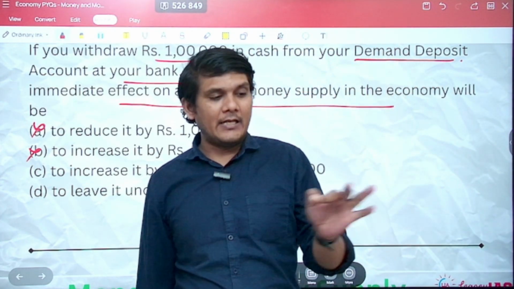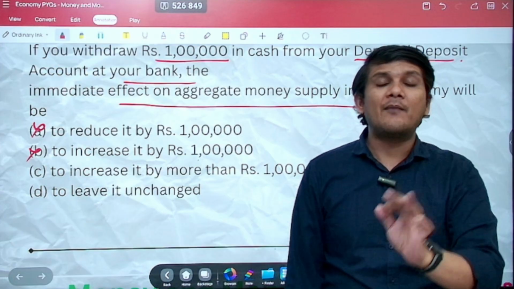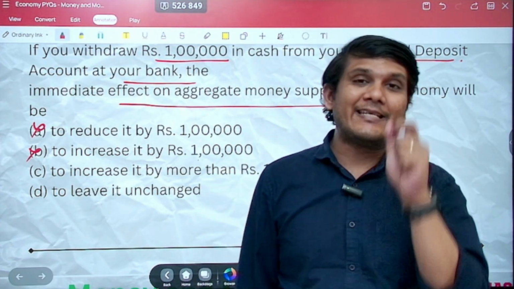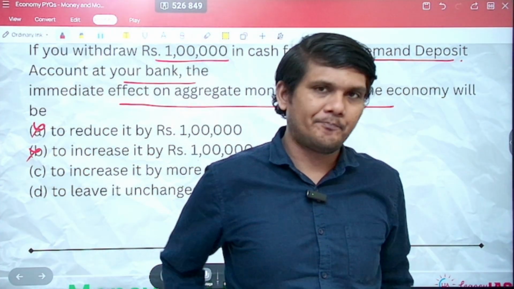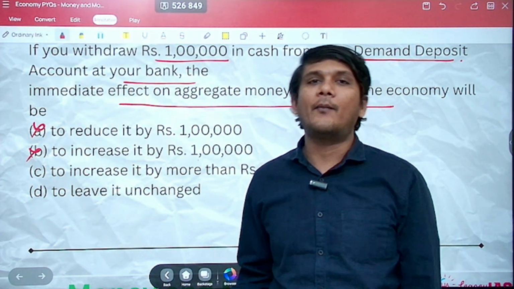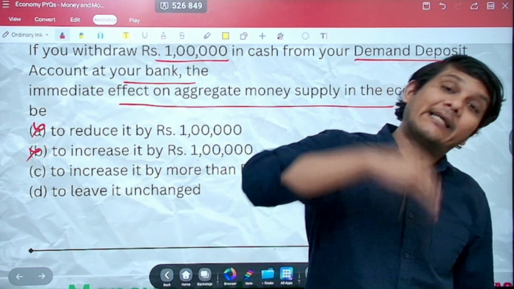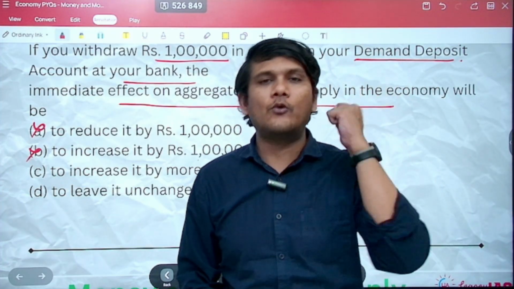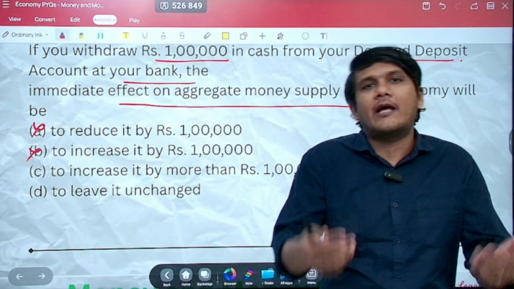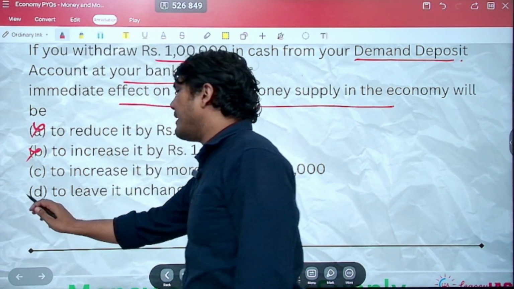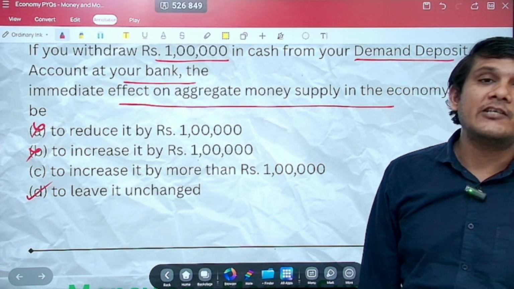So my money in the demand deposit is as good as my money in my hand, because both are equally, highly liquid. So it is neither going to decrease the money supply, nor will it increase the money supply, because demand deposit is basically a ready to use deposit, and so is the cash in hand with you. It will leave the money supply unchanged.